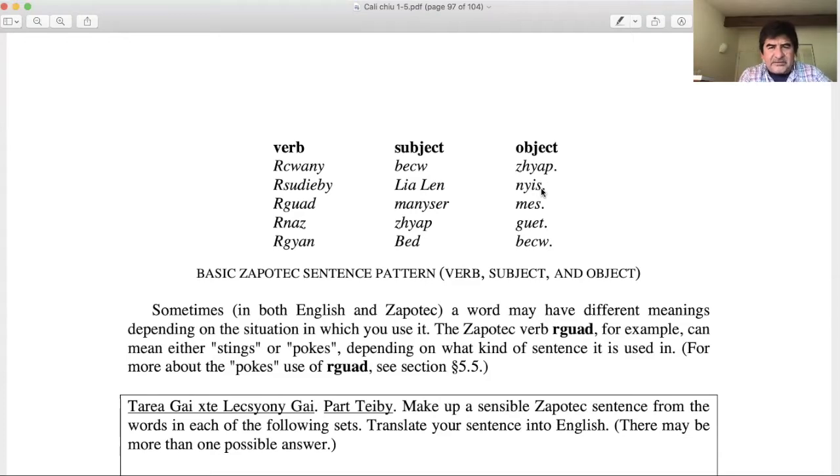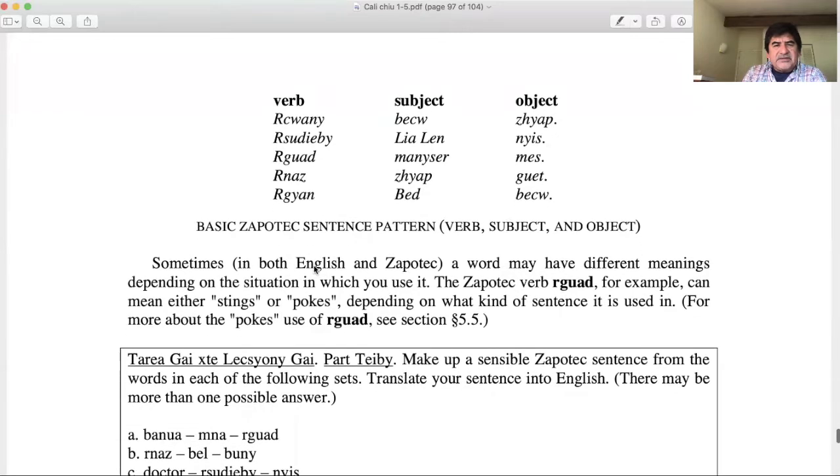Rnas japget. Ryan bed back. So the basic sentence pattern is verb, subject, and object. Usually it's referred to as the VSO pattern, okay?